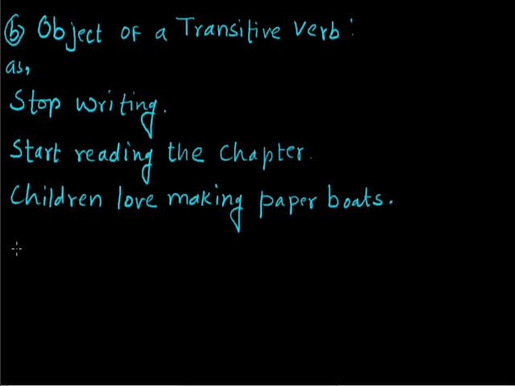Here in the three sentences, stop is the transitive verb after which we have used the gerund writing. In the second sentence, start reading the chapter. Start is the transitive verb, and after which we have used the gerund form reading. Children love making paper boats. Here, love is the transitive verb after which we have used the gerund making. So, writing, reading, and making in all these three sentences are the objects of the verb stop, start, and love. So, gerund can also work as an object.